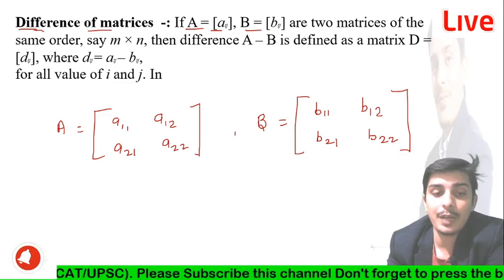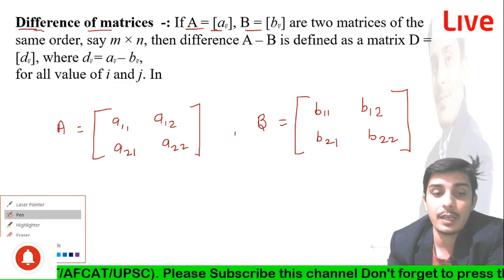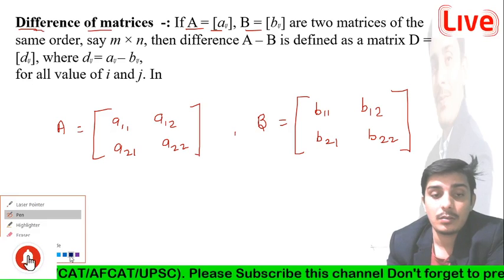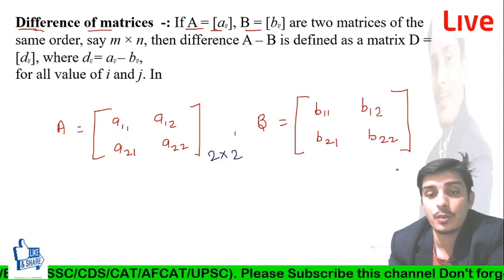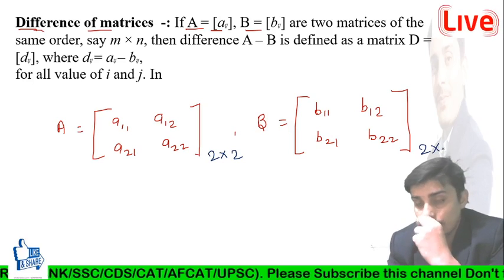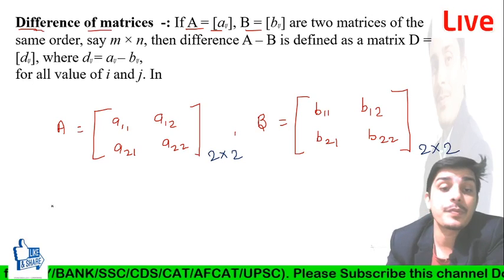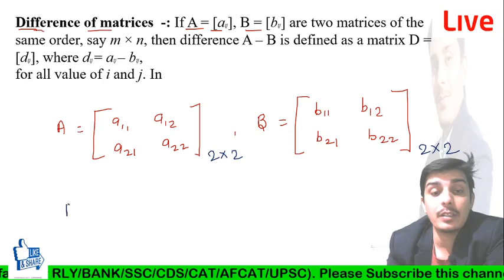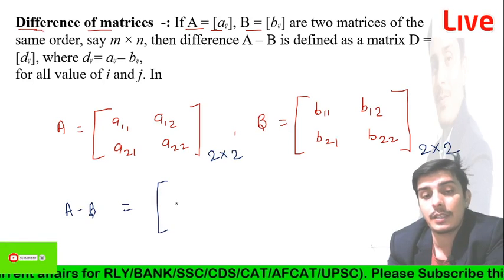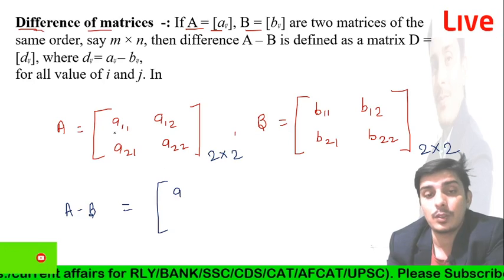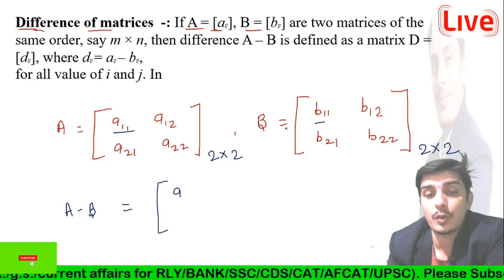So first of all you have to check whether both matrices have the same order or not. Both matrices have the same order, it is 2 cross 2 and it is 2 cross 2, right? Okay, so now you can subtract very easily, just like this. You also have to subtract the corresponding elements.